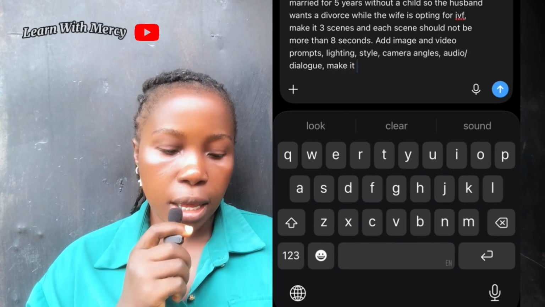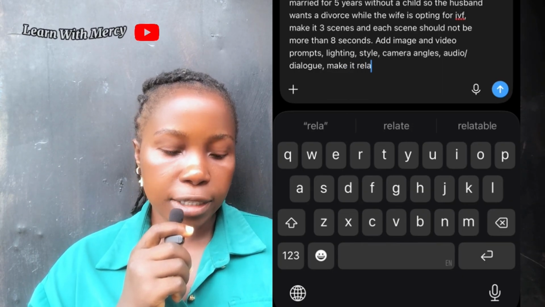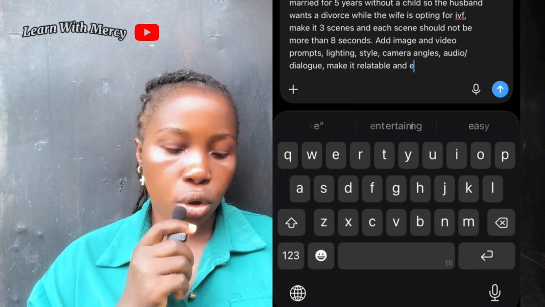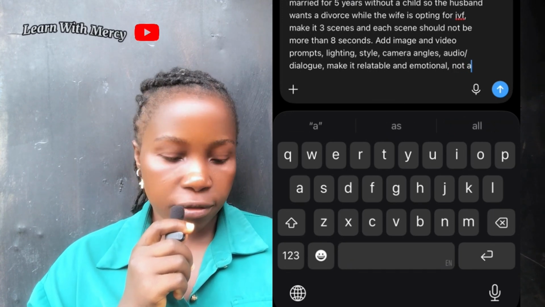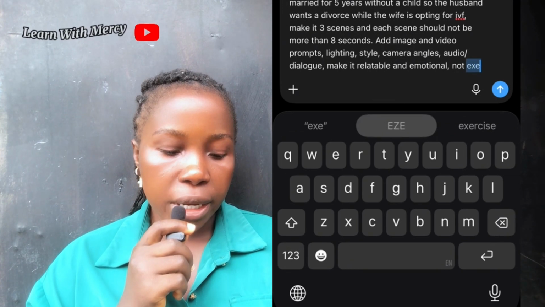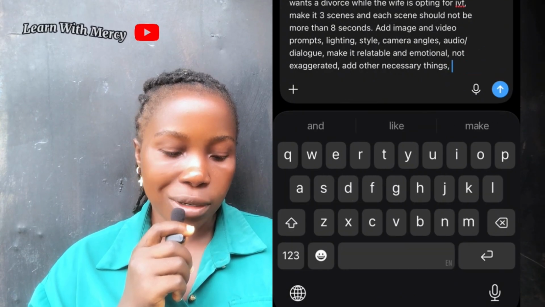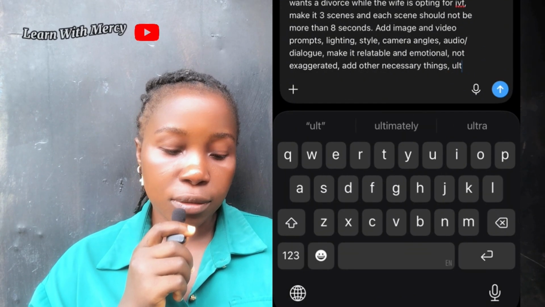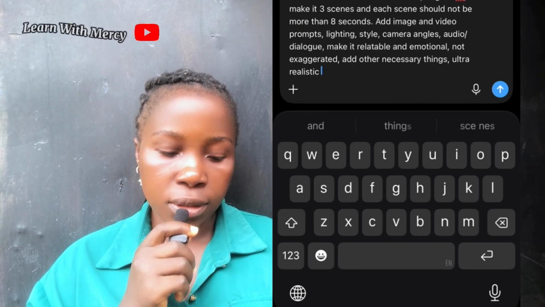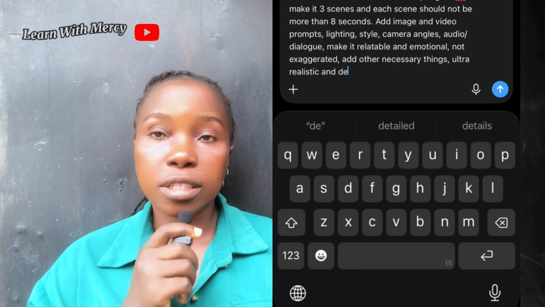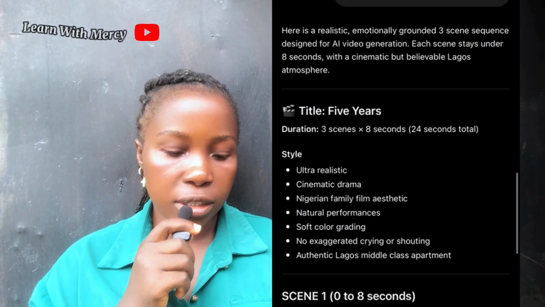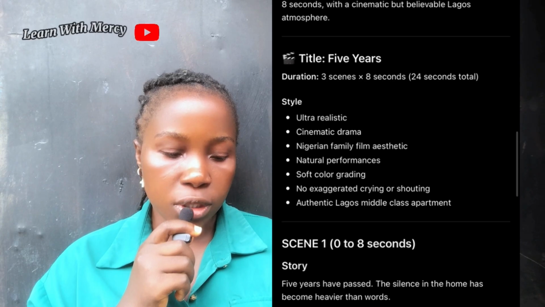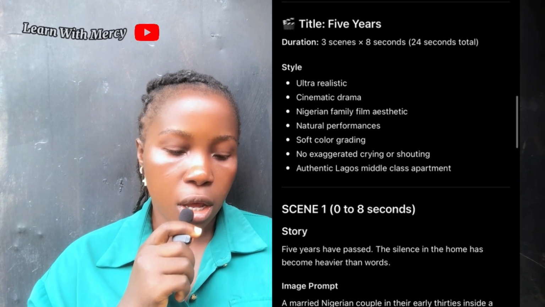Okay, now I said add image and video prompt, lighting, style, camera angles, audio, dialogue. Okay, you guys know that audio is different from dialogue. So then I said make it relatable and emotional, not exaggerated. Add other necessary things, ultra realistic and detailed. I said add other necessary things just in case I forgot something, you know. So now ChatGPT said here is a realistic, emotionally grounded 3 scene sequence, and so on. So guys, this is the thing that gave me the prompt.